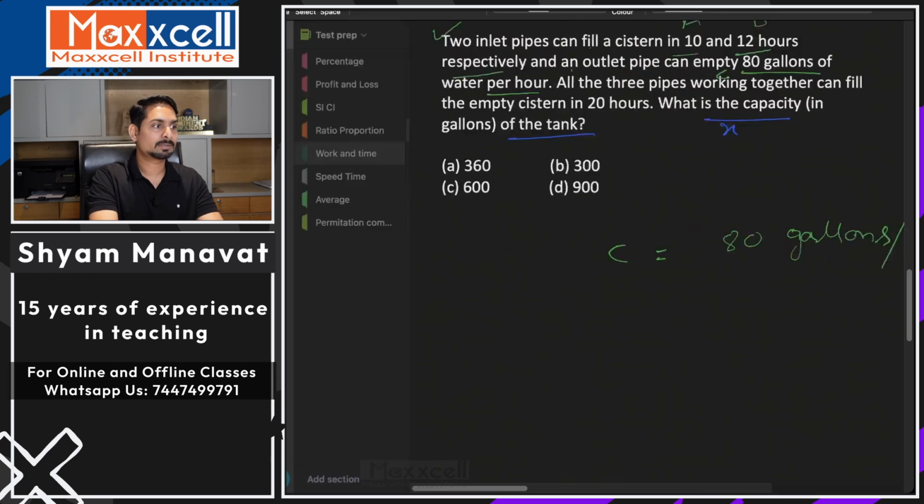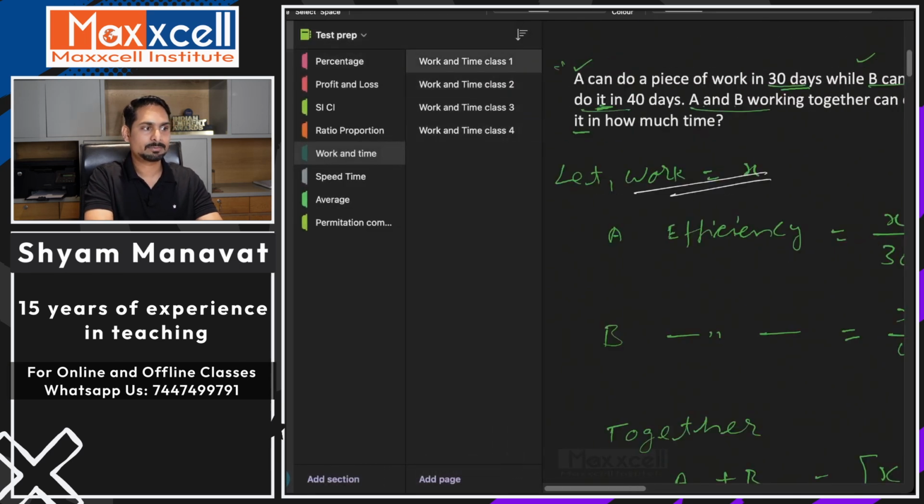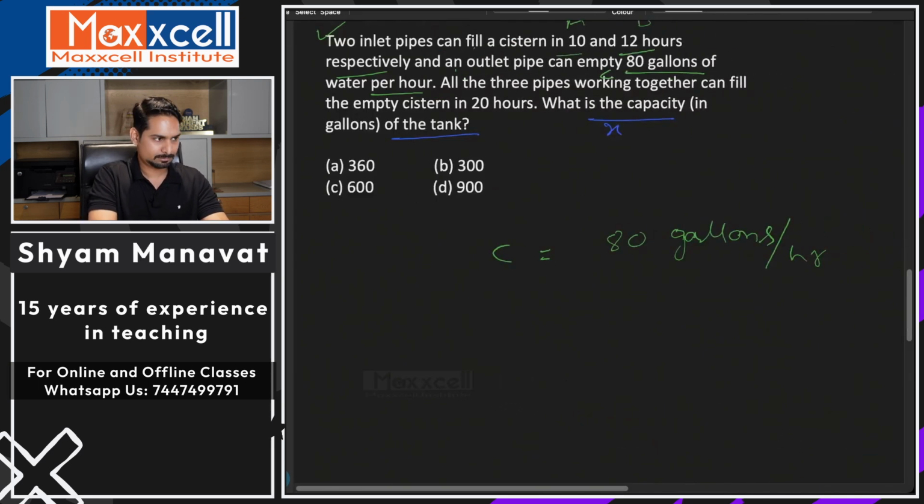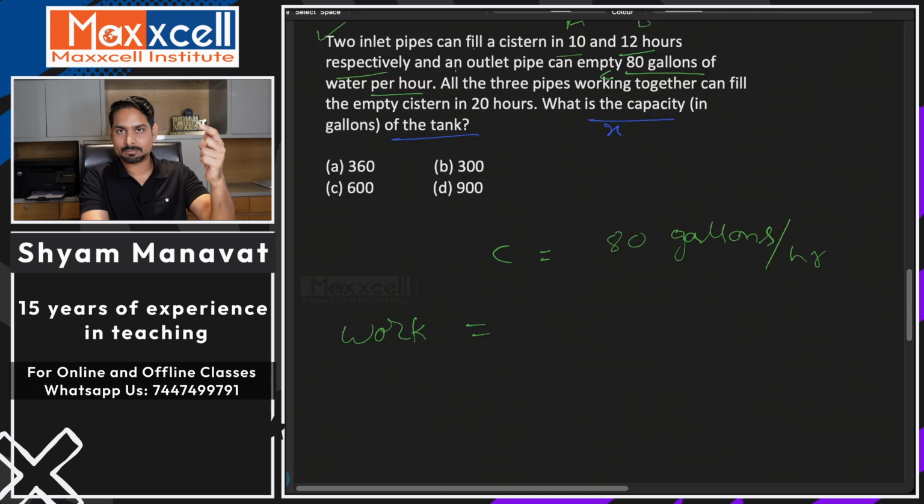So I will go with the first method, assuming work equal to x, that we have done in the first lecture of work and time. You will still find this question and explanation easy, because I'm sure you have gone through video number 1 and 2. So if I assume work to be x, that means the capacity of tank is x, and it's in gallons, so x gallon. Capacity of tank or work is one and the same thing here.